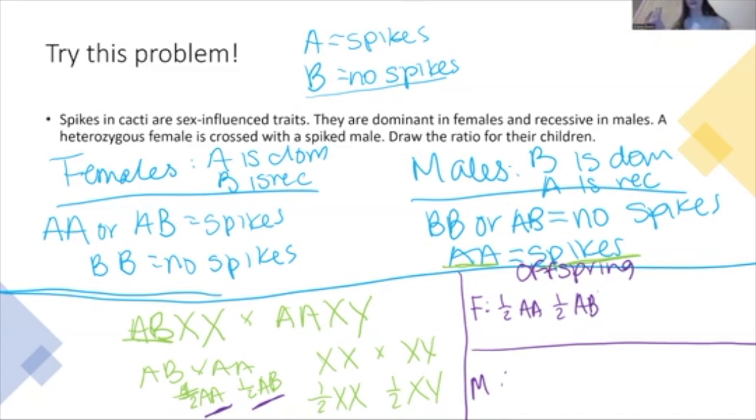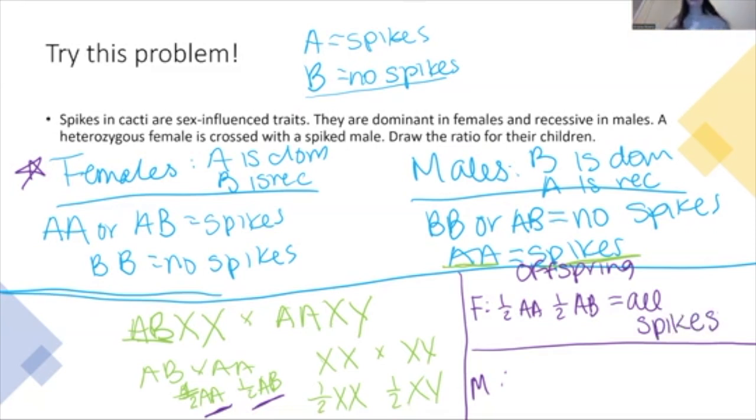If I were to look at the phenotypic ratio, I'm going to go back up to my female traits in the blue and see, okay, what does this big A, and big A, big B mean? Well, both of those mean spikes. So all are going to have spikes.